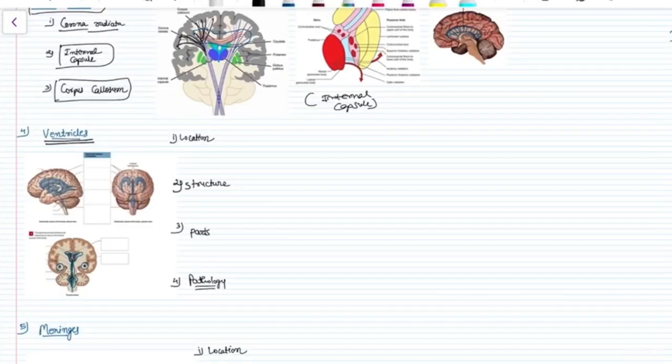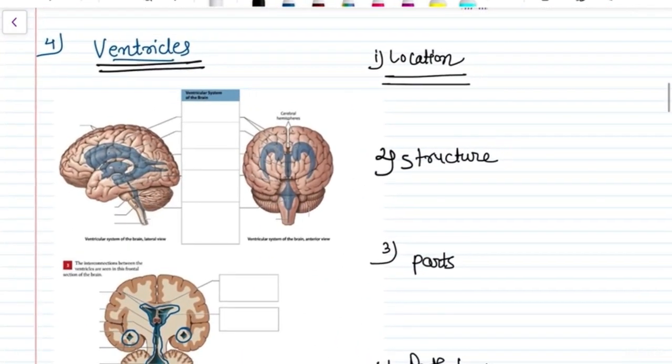Let's discuss the ventricles. Ventricles are the communicating cavities deep inside the brain that have the main function of secreting and reabsorbing cerebrospinal fluid. They are situated in the brain, and there are four ventricles. One is a pair of lateral ventricles between the two hemispheres.